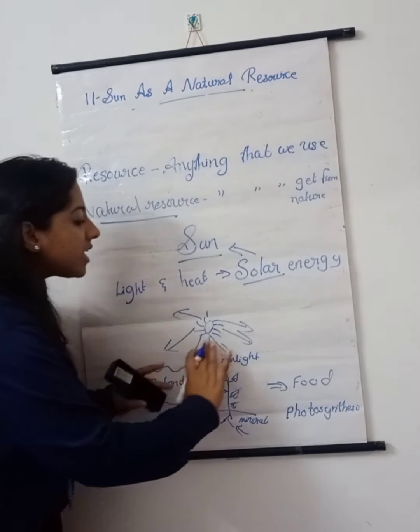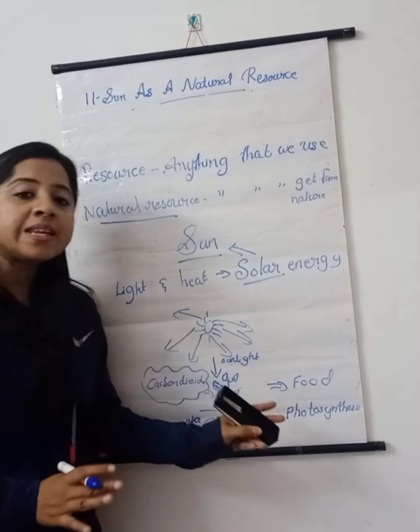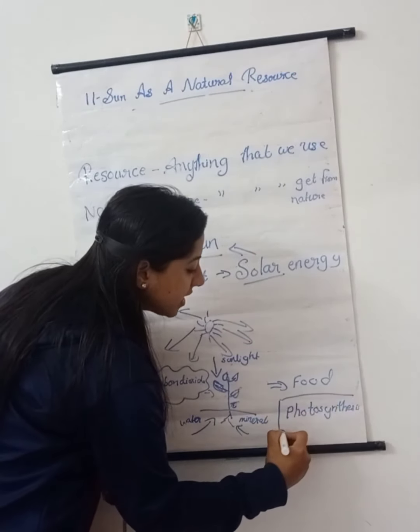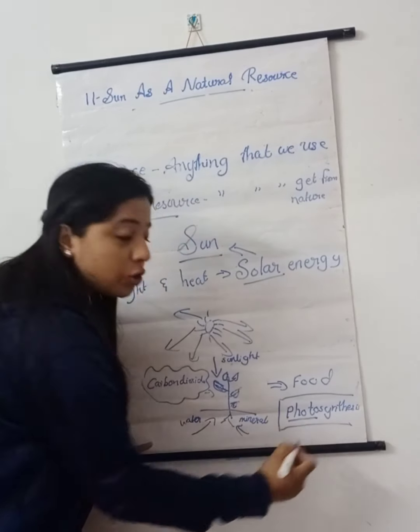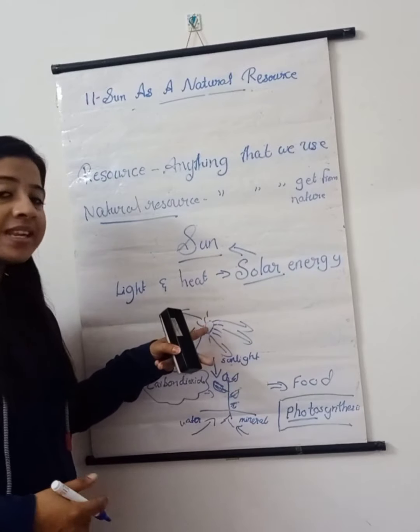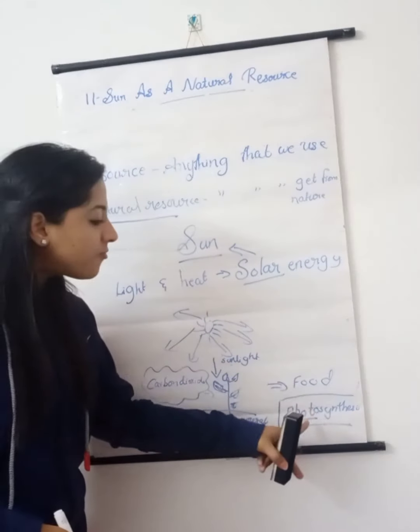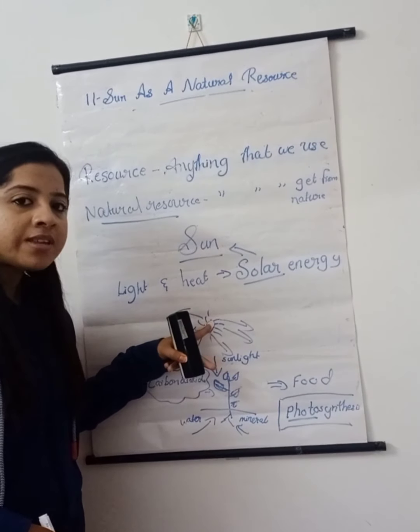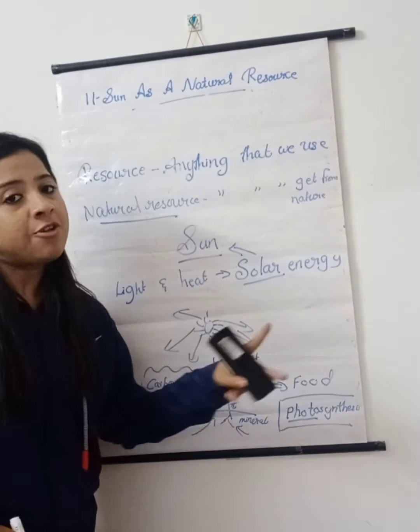So by utilizing all these factors, these plants are making food, and this process is known as photosynthesis. And the word photo means light. And from where do plants get light? From the sun.